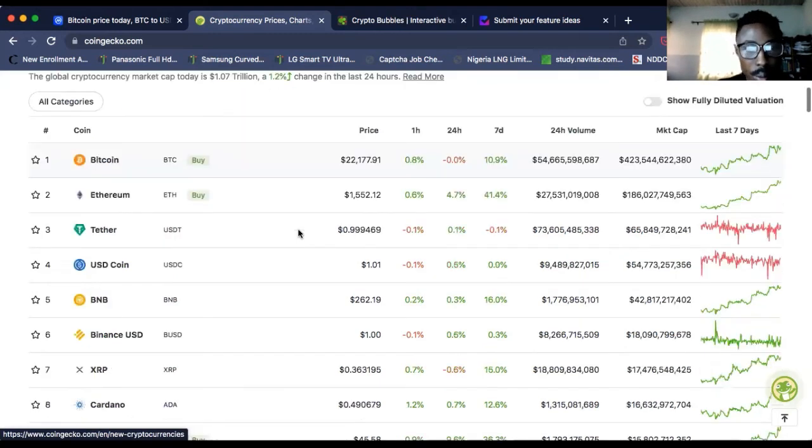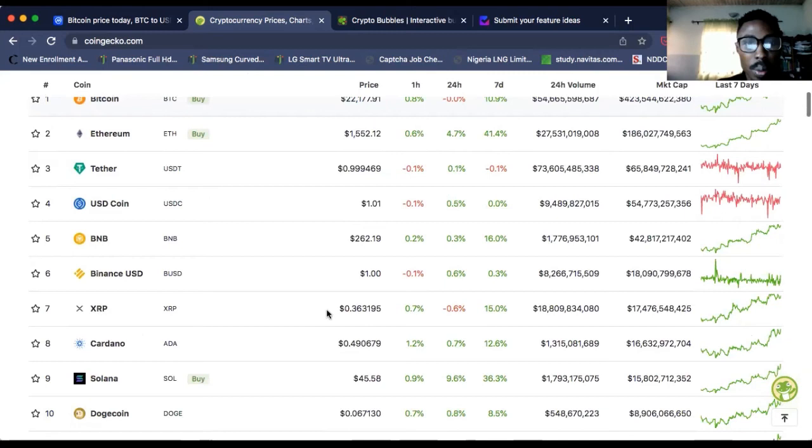So let me take a different cryptocurrency project. Let's consider a different cryptocurrency project from CoinGecko. Let's click on XRP so that we can get more details about that coin. Let's wait for it to load, guys. Our network is pretty slow.